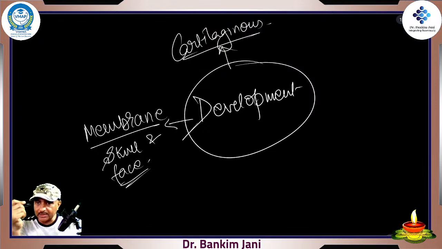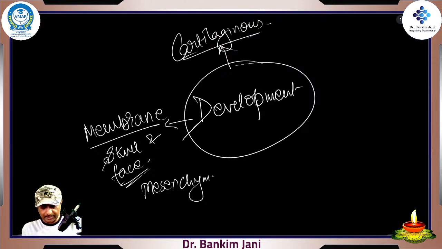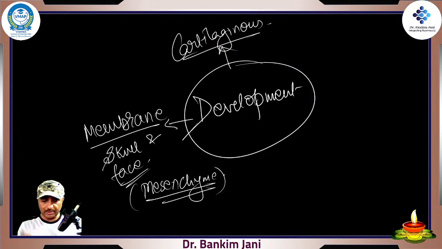When we discuss embryology, at that time we'll also be discussing mesenchyme, what are the various tissues and cells from which things develop. Right now we are not entering into that detail, but these membrane bones are a bit special.